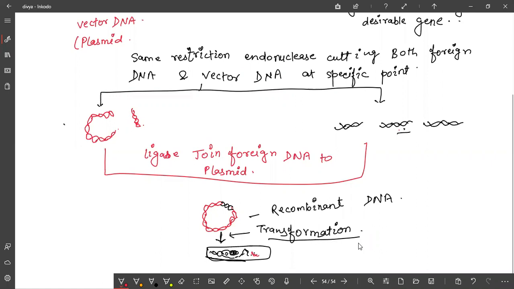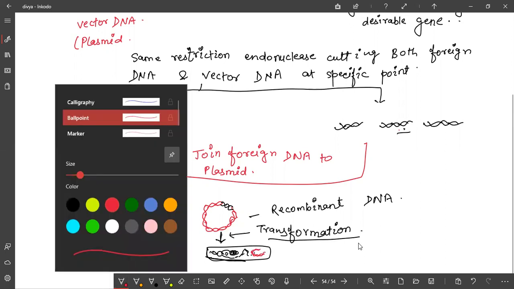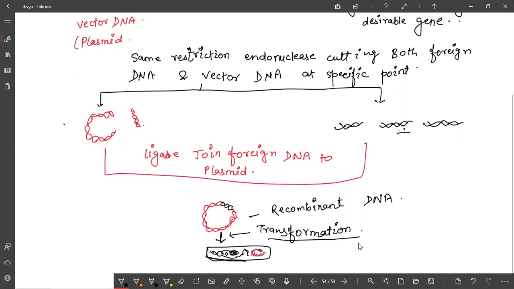The recombinant DNA has been introduced into where? Into bacteria. Now this bacteria will replicate. Okay, this is the host. This is E. coli, Escherichia coli bacteria, or simply you can say that this is what?